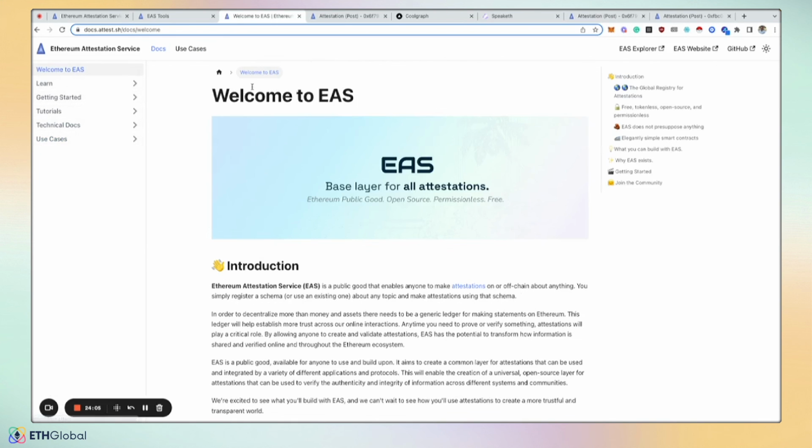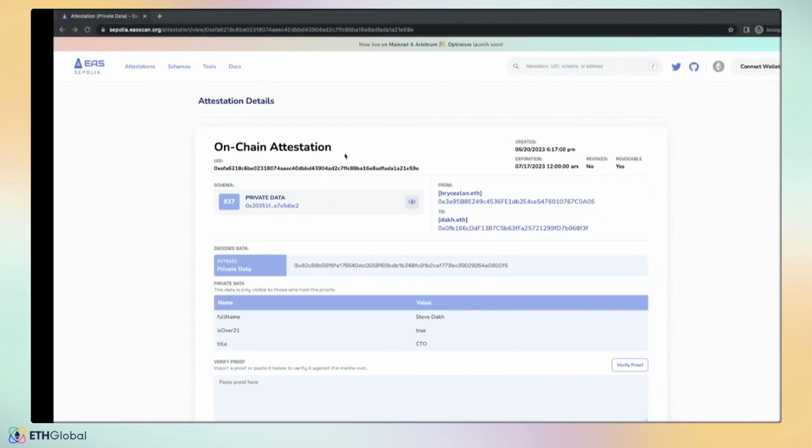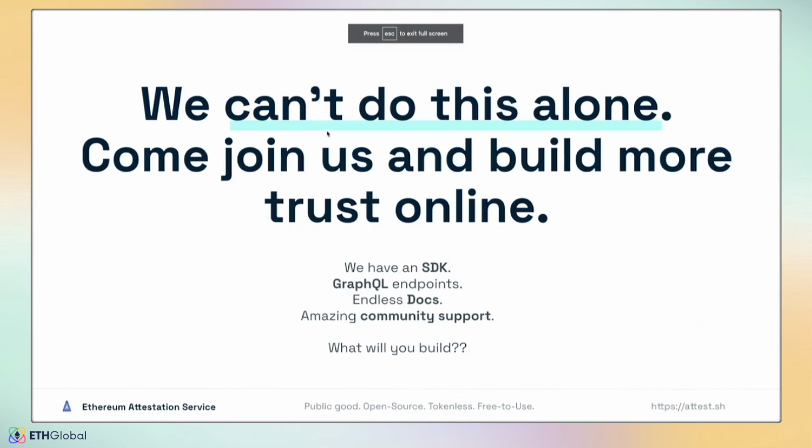So really looking forward to seeing what you all build during this hackathon. We can't do this alone. Please come join us and build more trust online. If you have any questions, we'll be around at the event.